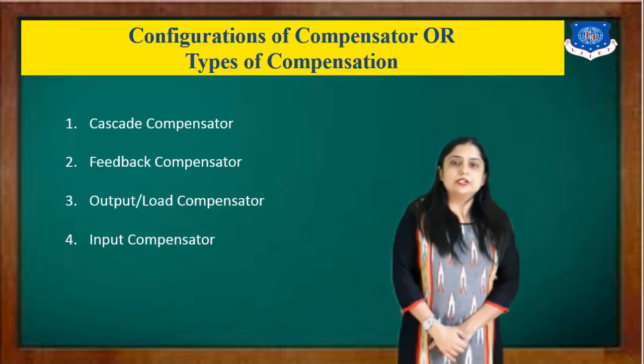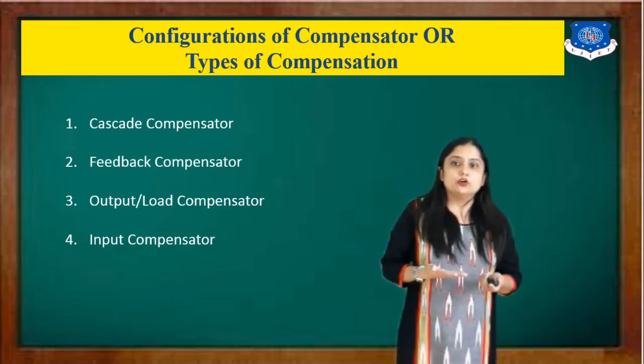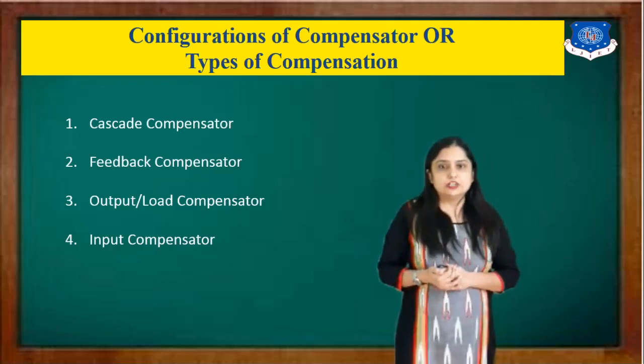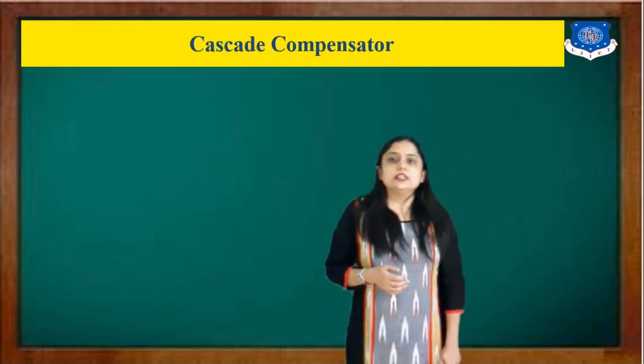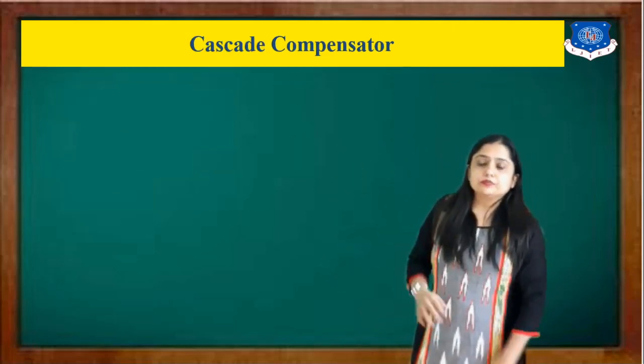One by one we will discuss in detail what the cascade, feedback, output or load, and input compensators are. Let's start with the cascade compensator.